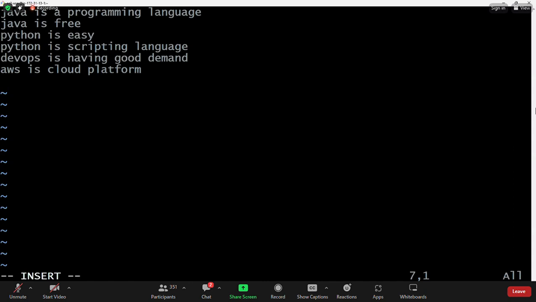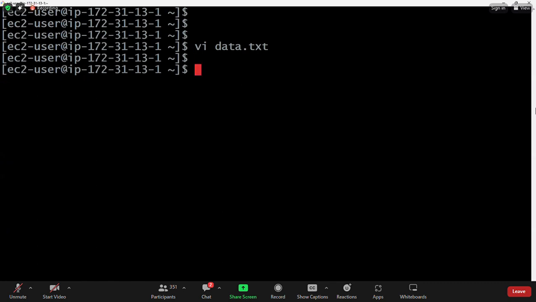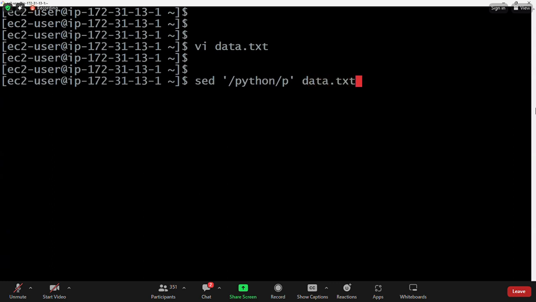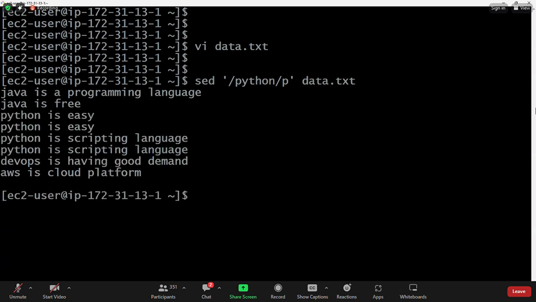Now I have written some lines of data. Some lines contain Java. Some lines contain Python. One line contains DevOps. One line contains AWS. Right. Now I want to print the lines which contain only Python keyword. sed /python/p data.txt.